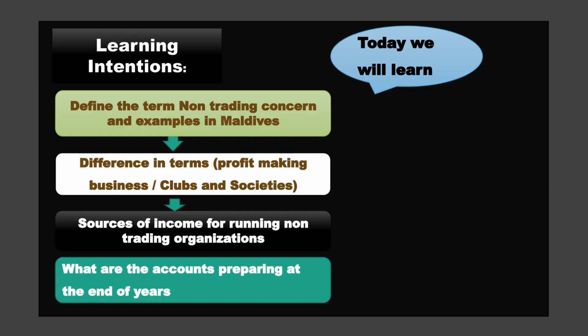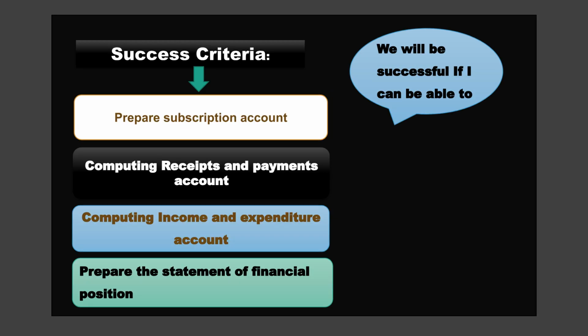We will also examine the terminology differences between profit-making businesses and clubs or societies, sources of income, and the accounts prepared at year-end. You will be successful if you can prepare a subscription account, compute the receipts and payments account, the income and expenditure account, and prepare the statement of financial position.